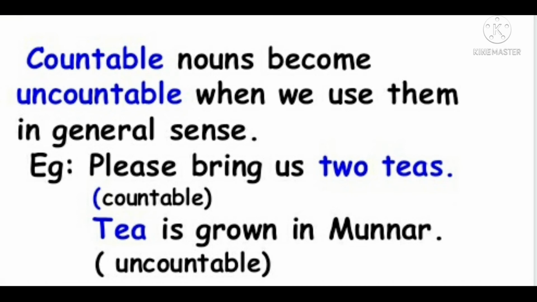In the first situation, you use tea as a countable noun, and in the second situation, you use tea as an uncountable noun. So some nouns can be used both as countable and uncountable nouns based on the situation.